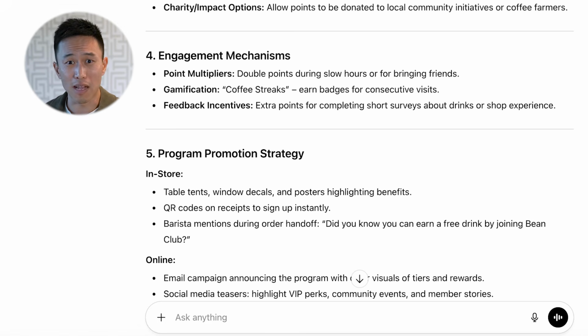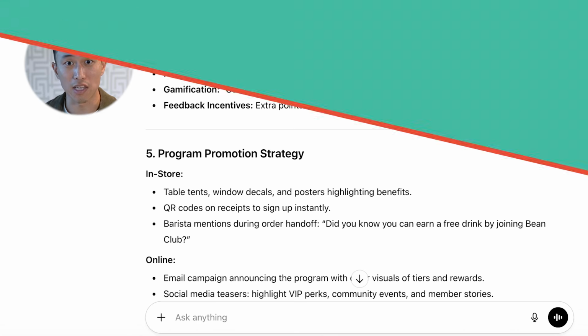Having a loyalty program that works is great, but if no one knows about it, that's going to be an issue. So having proper marketing and promotion tools specifically for your program is key. As you can see from this prompt, from table tents to QR codes to baristas mentioning these loyalty programs, these are all must-hits if you want to launch a successful loyalty program.